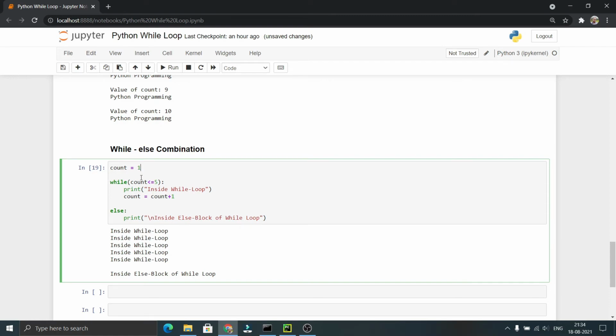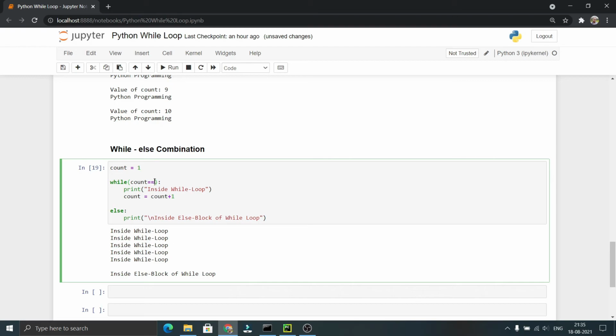Again it comes to this condition, 2 less than or equal to 5. As it is true, it executes this block of code and updates the count value. This loop will be executed 5 times. In the 5th iteration, the count value becomes 6. Now it comes to here, 6 less than or equal to 5. This condition will be failed. So it comes to this else block and prints inside else block of while loop.